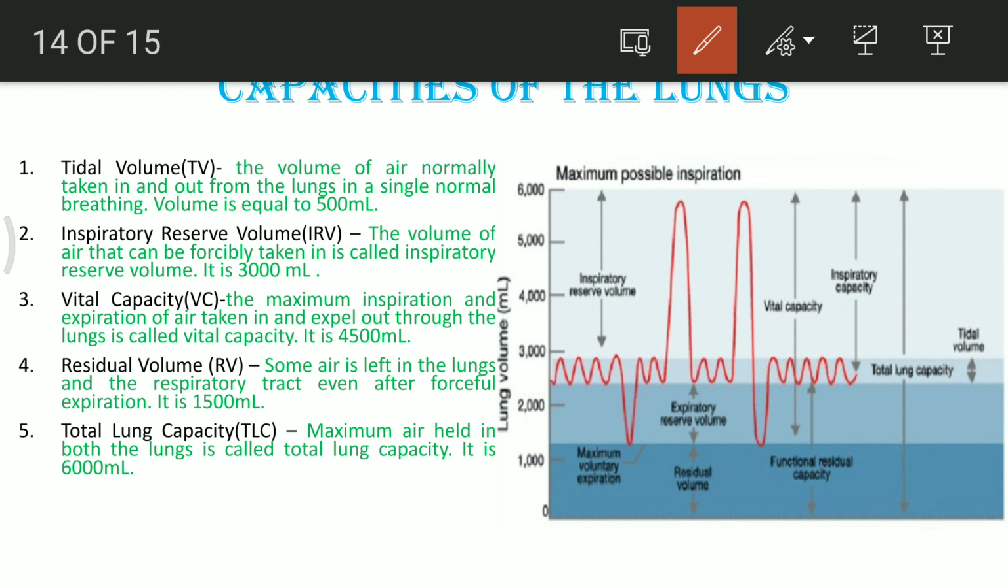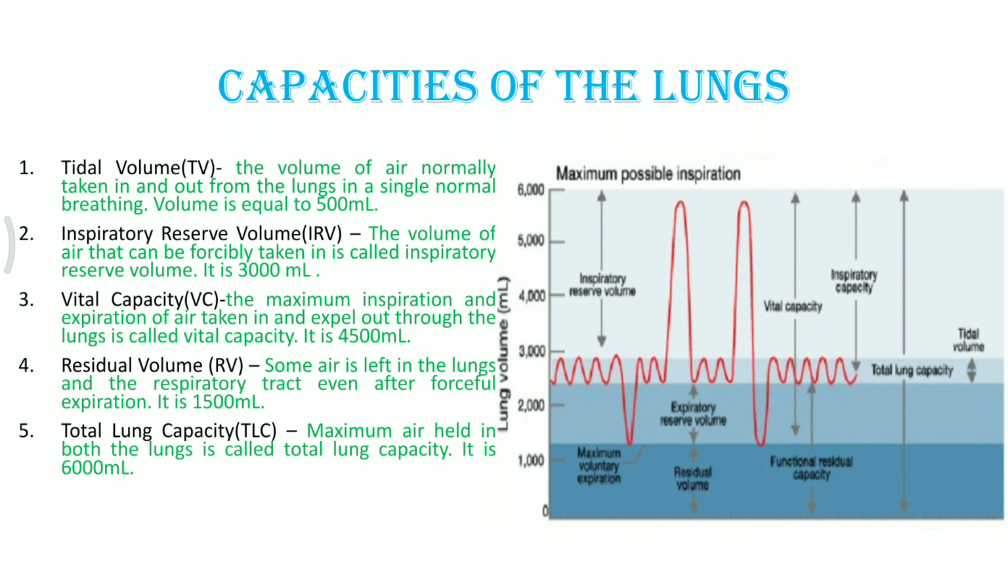The last part is capacity. As the name suggests, the total amount of air which can be taken up by both the lungs is known as the total lung capacity, and it is 6000 ml. The entire graph is made from 0 to 6000, and that is the maximum capacity of the lungs. So these are some of the terms which have to be understood and kept in mind.